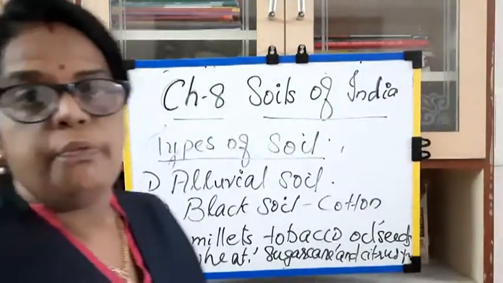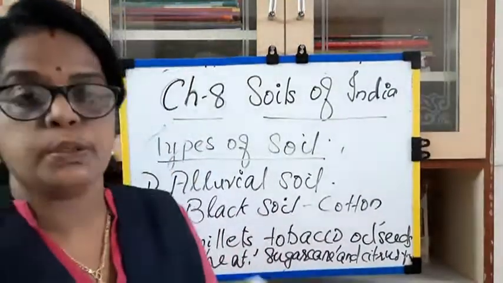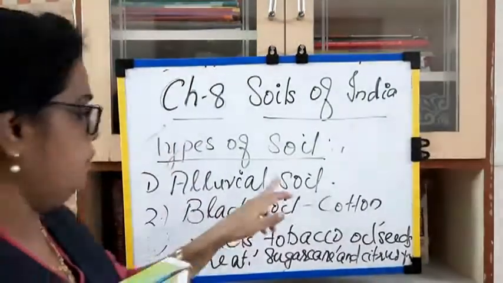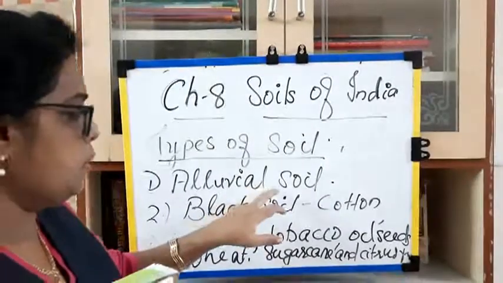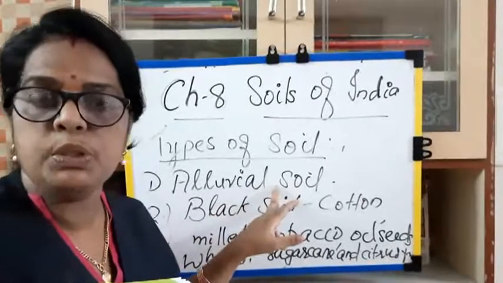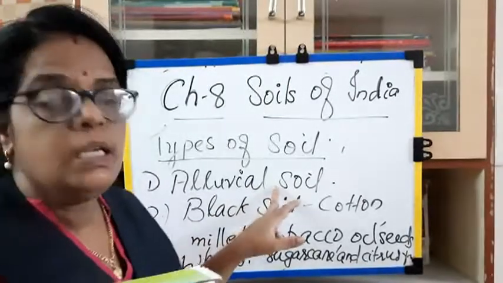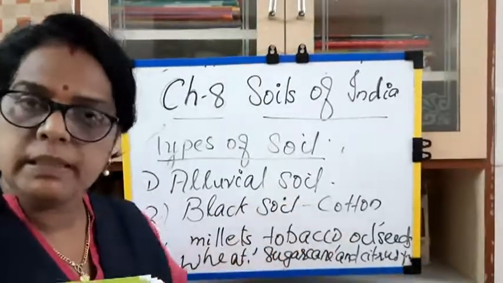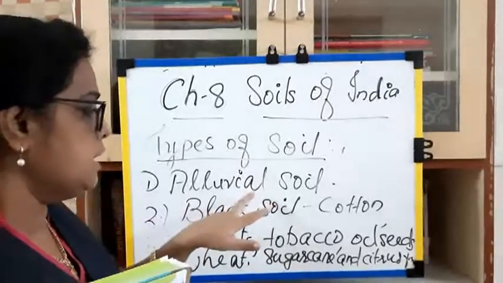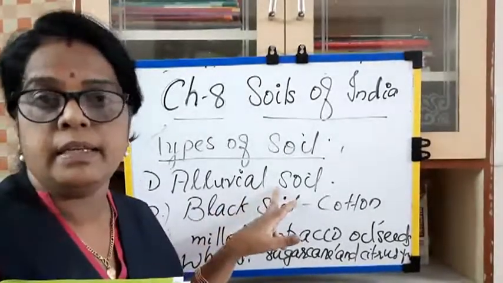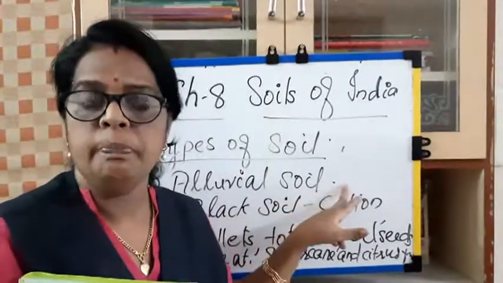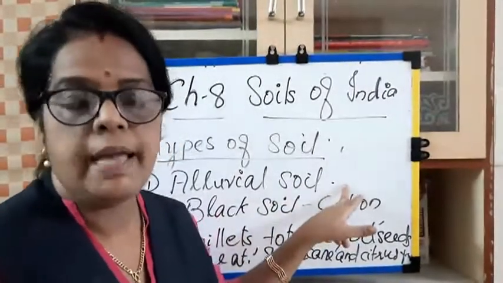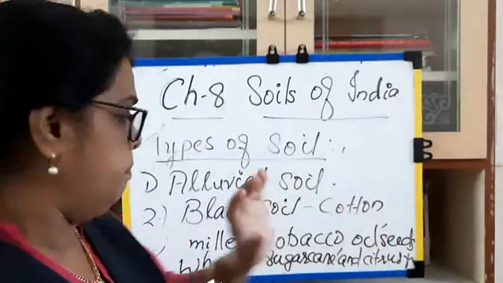So we learned two types of soil. The first one is alluvial soil and the second one is black soil. The alluvial soil is a deposition of silt and sand brought down by the rivers, and it is very fertile and rich in minerals. This alluvial soil is found in the northern plains and the coastal area of India.